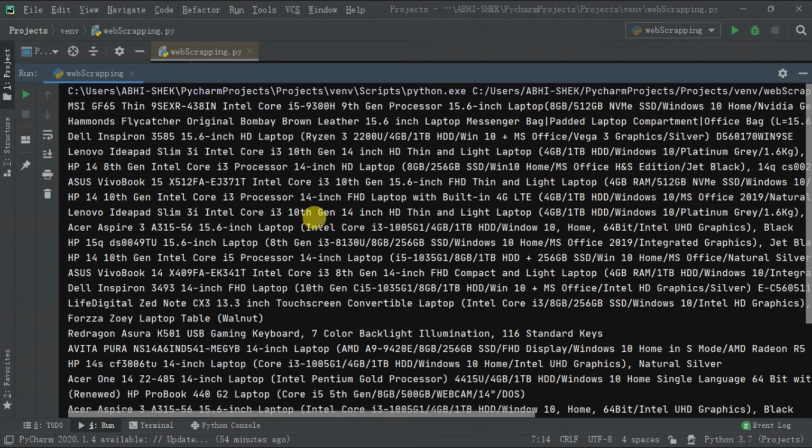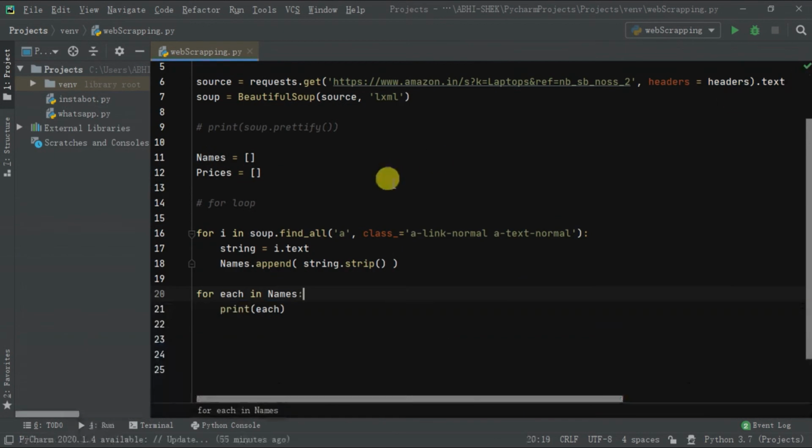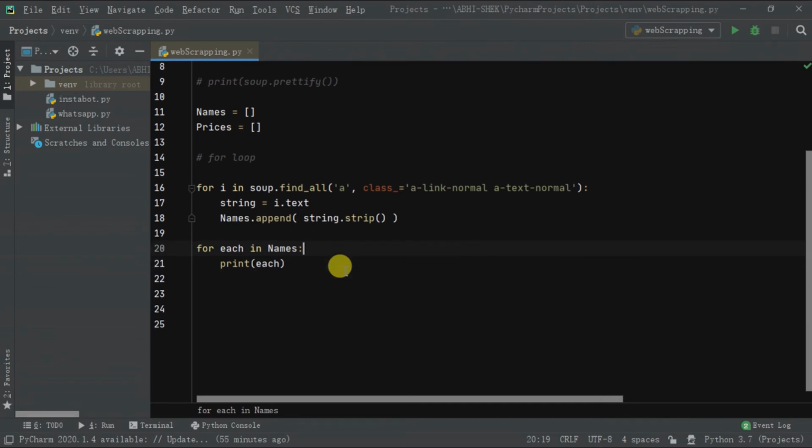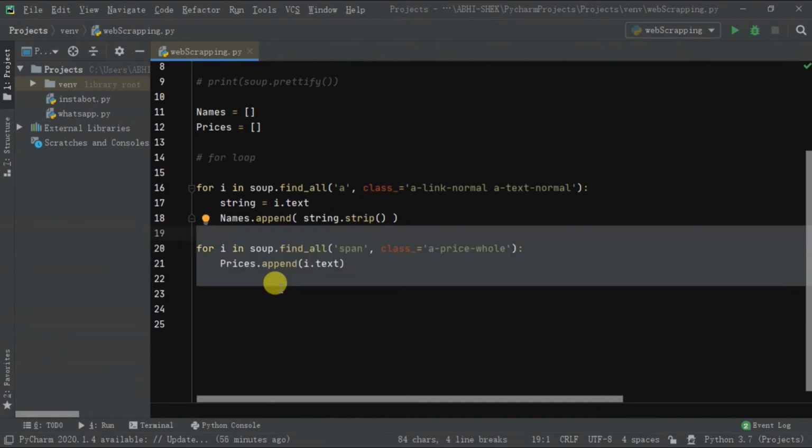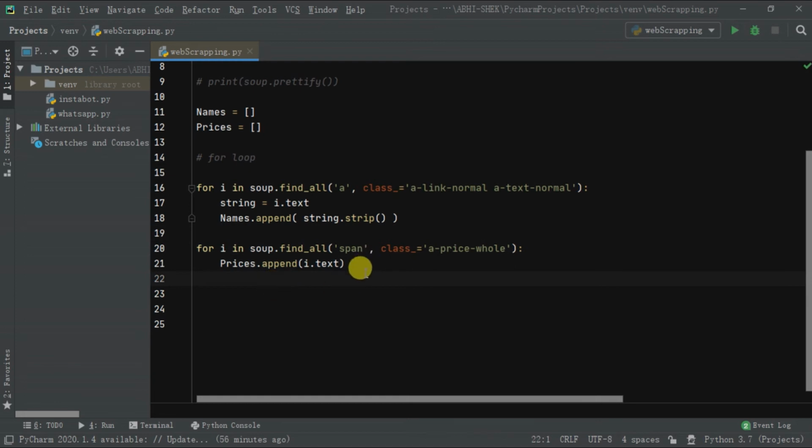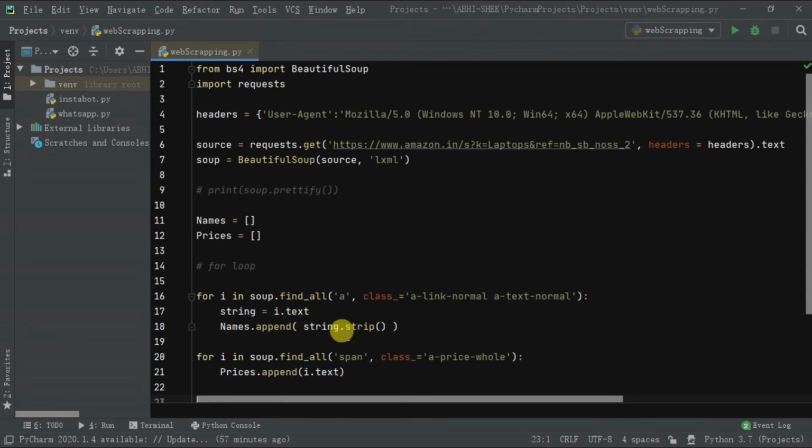Now you have to do the same procedure with prices. Because this video is getting too long, I will skip that part. But the procedure is the same as we did for names. Here is our code for prices. If you have any doubt regarding this, please comment below.